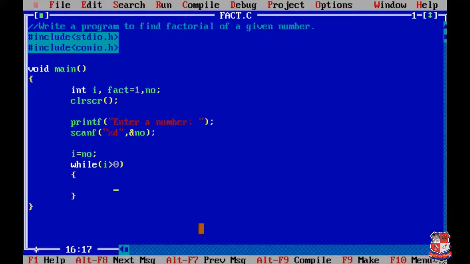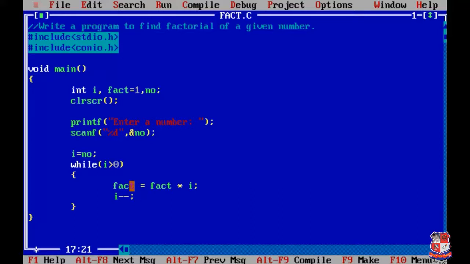Inside the loop we write the statements we already discussed: fact equals to fact into I, then we decrement the value of I by 1. How will this be executed?